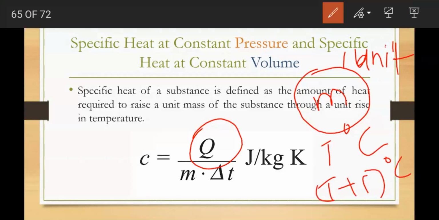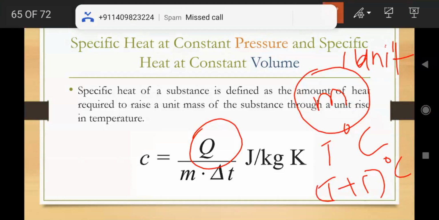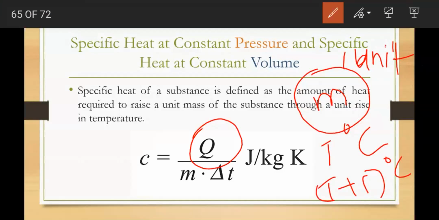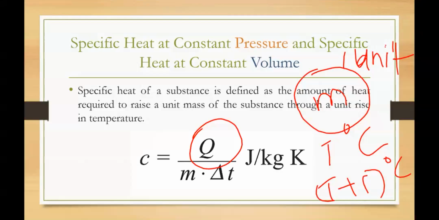So whatever amount of energy you give to increase the temperature of that unit mass of substance, that energy is called specific heat. Got it? Any doubt in this? So what is specific heat? If you are giving energy to increase the temperature by 1 unit for a unit mass, then it is specific heat.